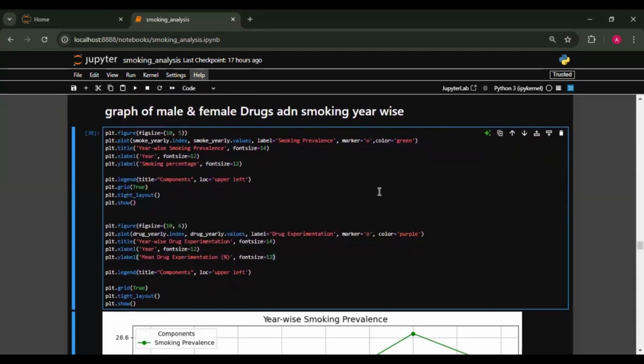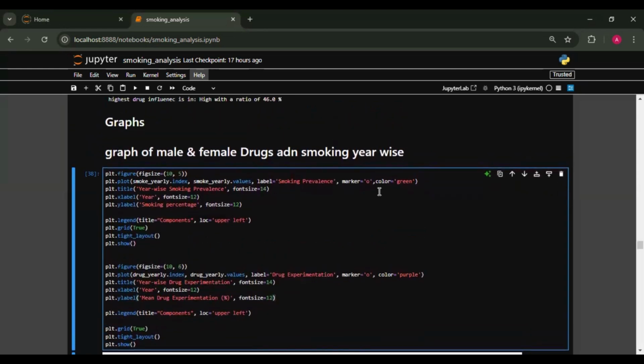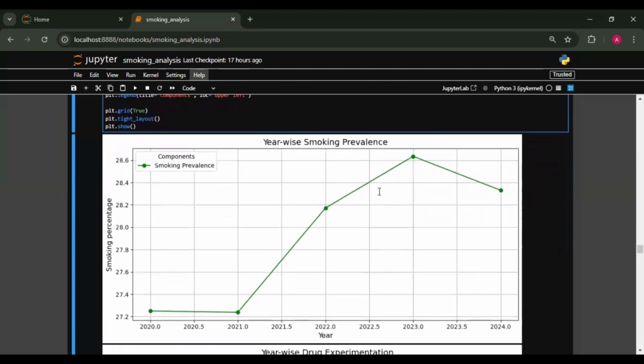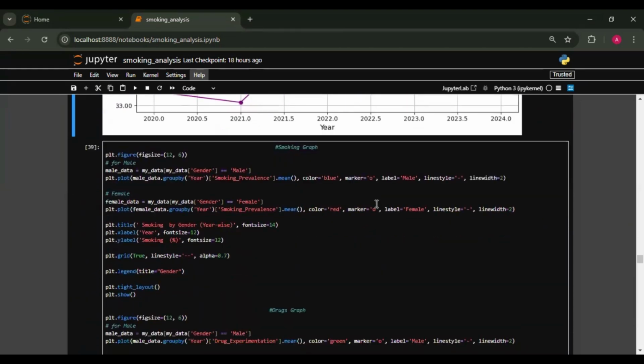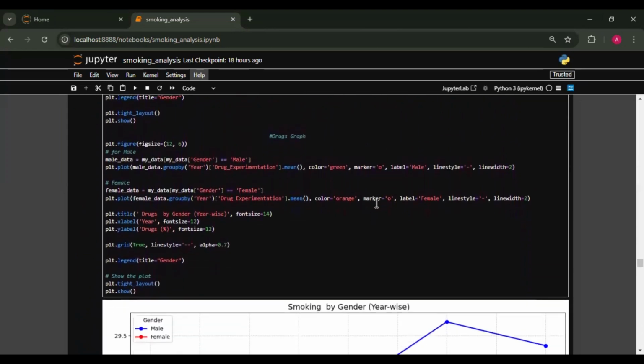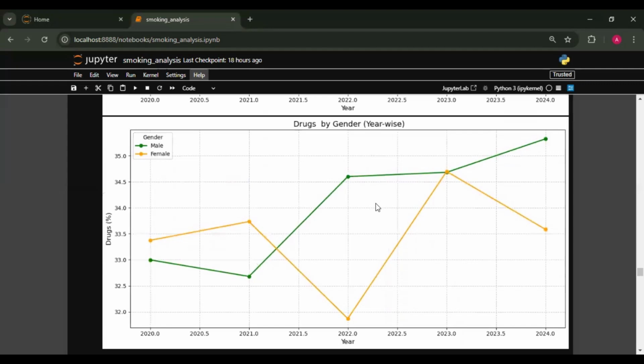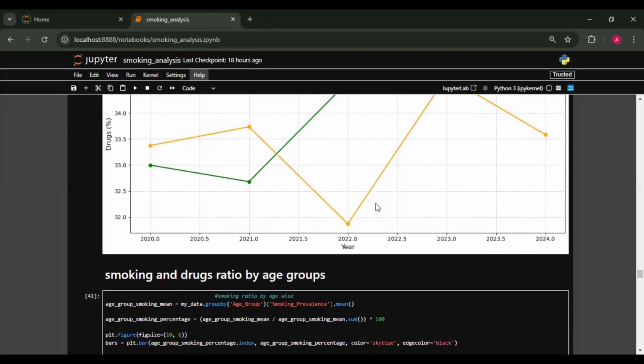Next, we created the visualizations to interpret the data better. Let me show you multiple charts comparing smoking and drug experimentation by year. This graph I already explained in my presentation. This is the code of all the graphs that I showed, and the graphs were already shown in my presentation earlier.